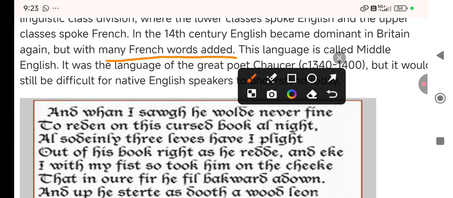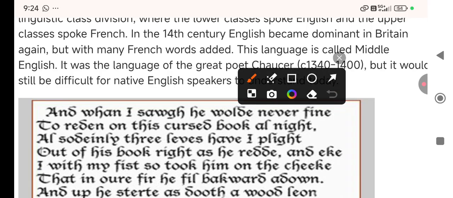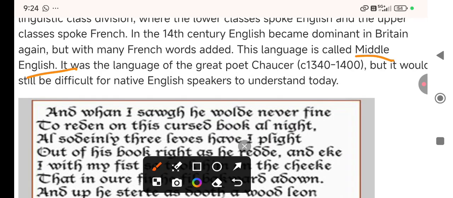So Old English came into a new form, because now many French words were added, and this language is called Middle English, and that is why it was known as Middle English.